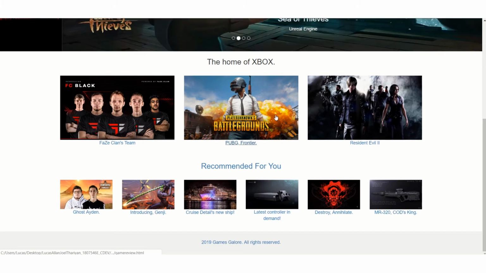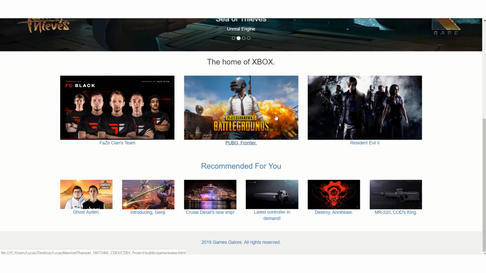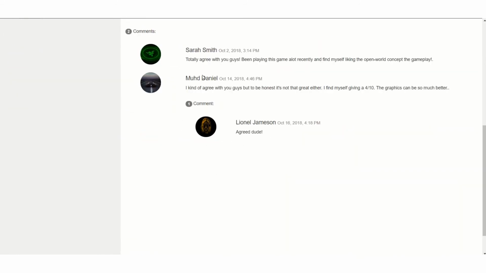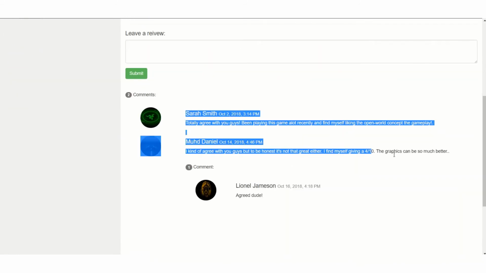And for example, if one of my users wishes to leave a review or check out other reviews on example players PUBG, this is going to be my game review page. This is my layout. As you can see, my navigation bar is now on the left hand side to provide a clearer view of the actual content, which are the reviews. As you can see, it shows the recent reviews for PUBG Frontier. When the users post, their names pop up as well as the date and the category of the game that they have chosen to leave a review on. And for all the reviews, you are able to leave a comment, as you can see over here.